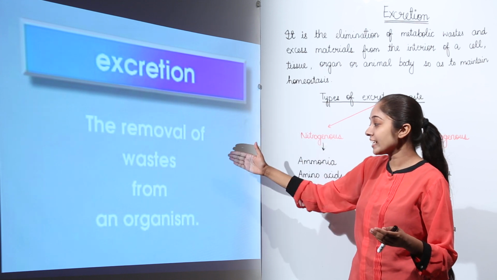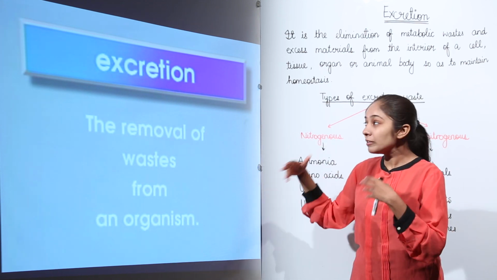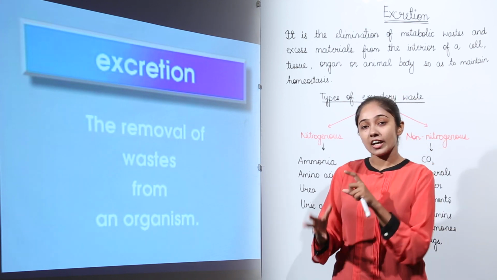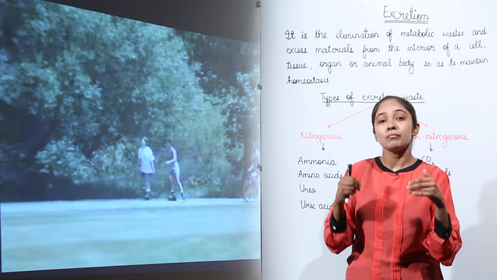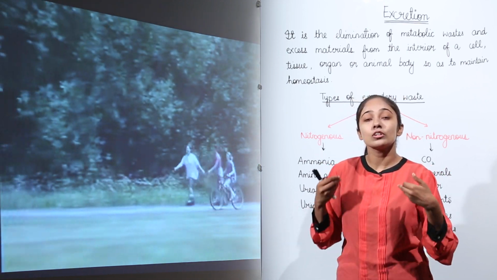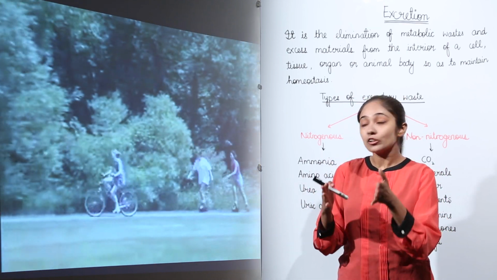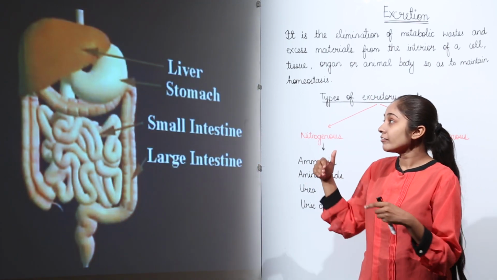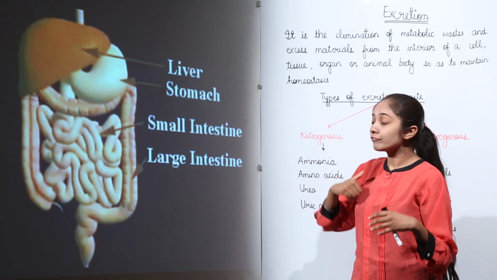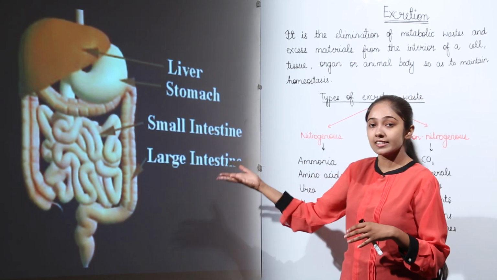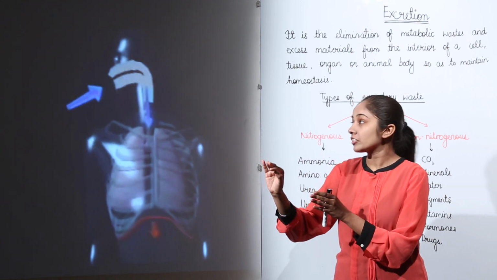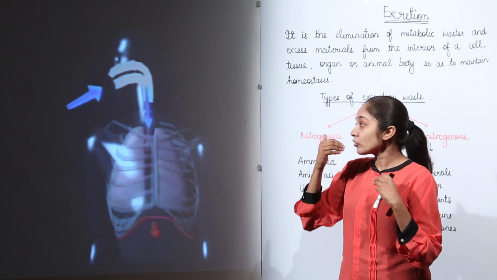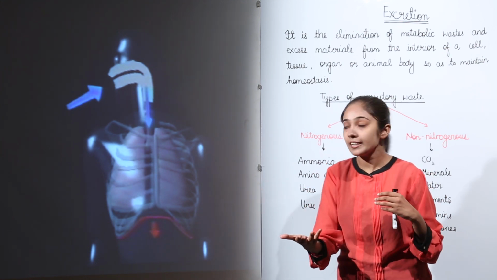It is the removal of waste from an organism. So we will be dealing with the excretory system now, right? For an introduction, you just need to remember that the metabolic waste being generated in the body is the result of many chemical reactions that go on inside us, right? Whatever we are doing, like taking in food, it is processed and digested, and waste products result. For example, we respire, we take in oxygen and give out CO2. CO2 is a waste product for us, right?